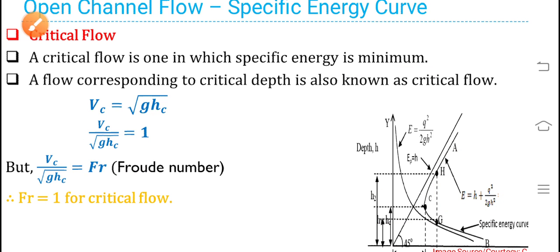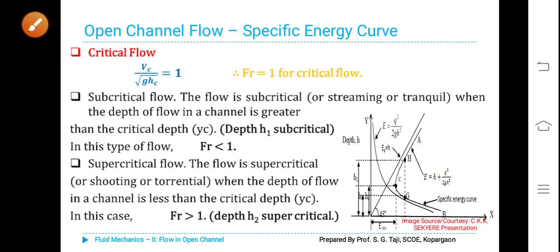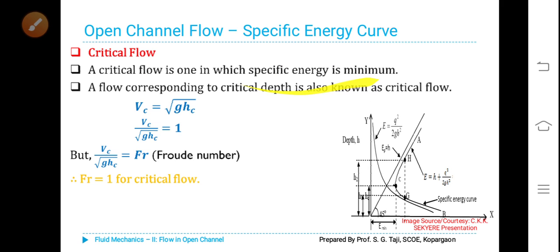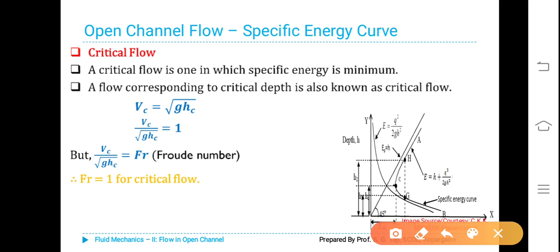Is it clear? Next. We know that for critical flow, Vc by the square root of G Hc is equal to 1. That we have seen in the previous slide, is it not?